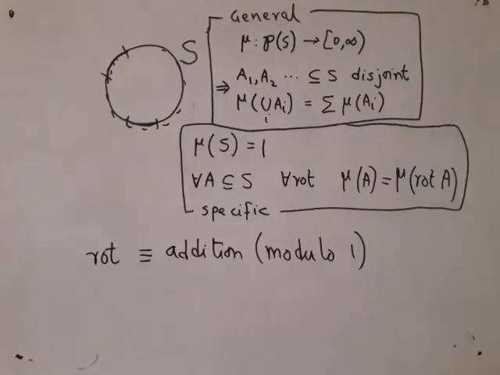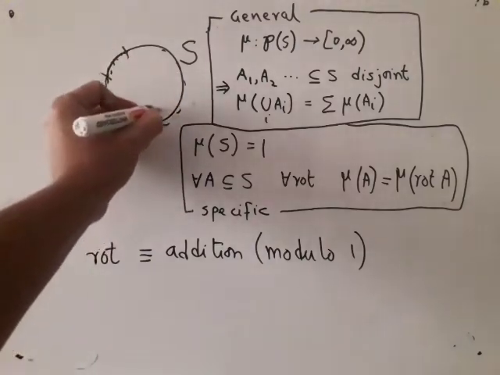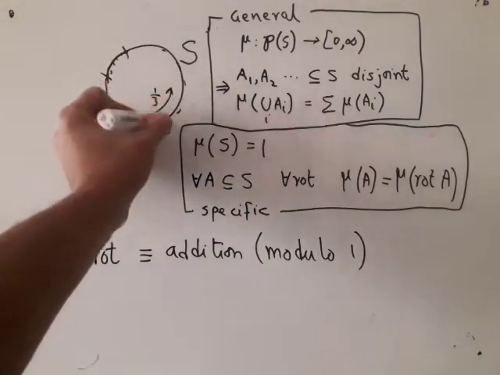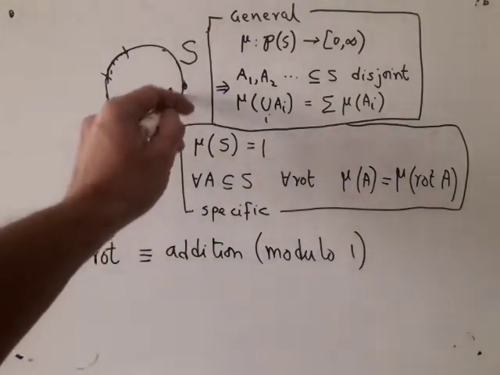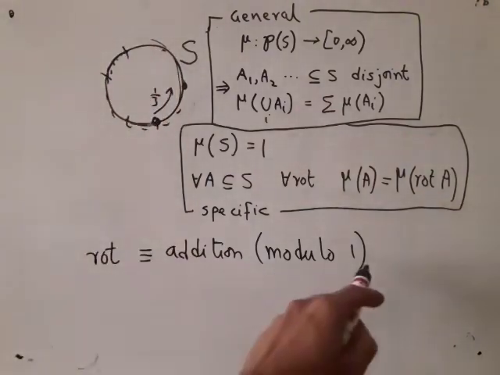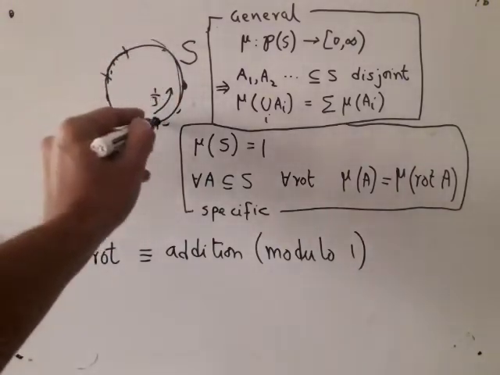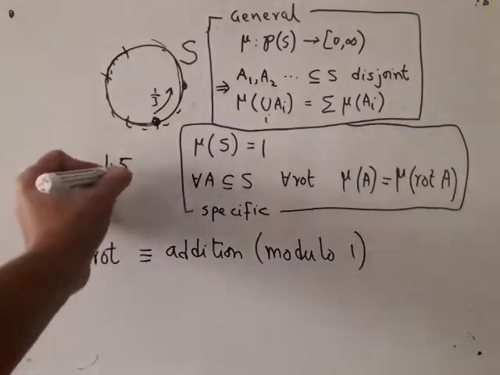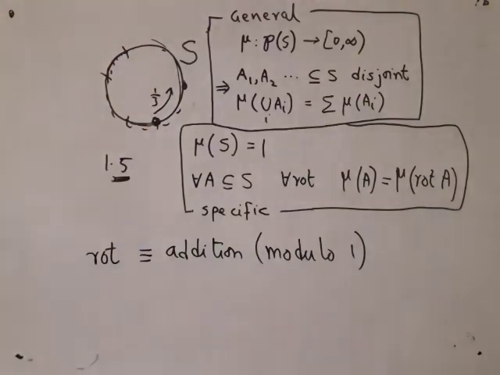Now just observe one thing, that rotation is basically like adding a number modulo 1. So if I take this and I rotate it, I am just adding a number. Say I add 1/3, then I move here. Now what happens if I add 1 with it? It rotates all the way and comes back to itself because the total length is 1. That is why I said modulo 1. If I add 1.5 with it, first you come 1 and then you move only 0.5. So you only look at the fractional part. The integer part will always bring you back to your original position.